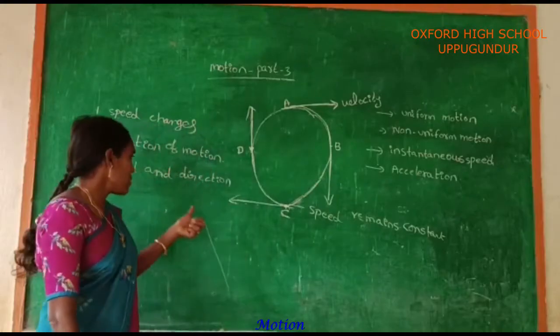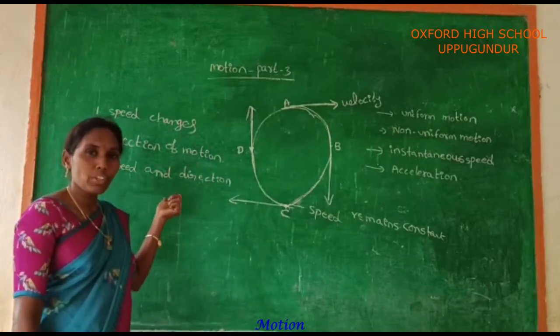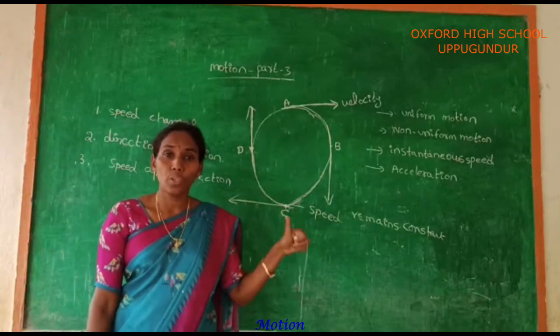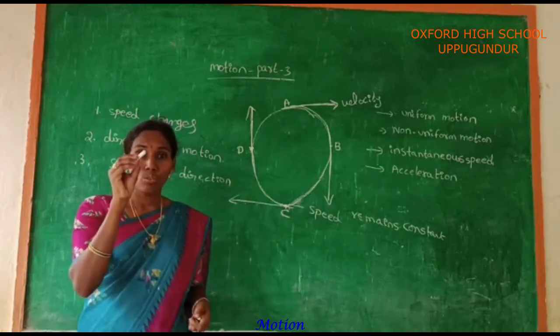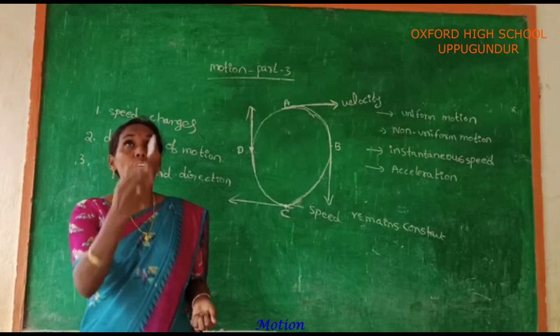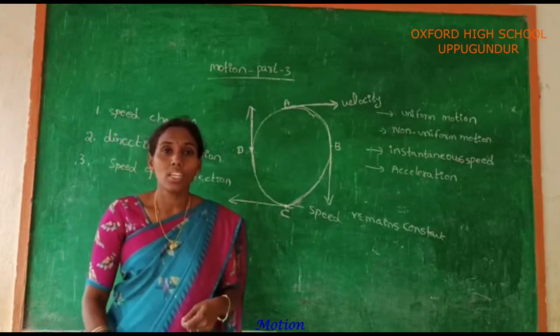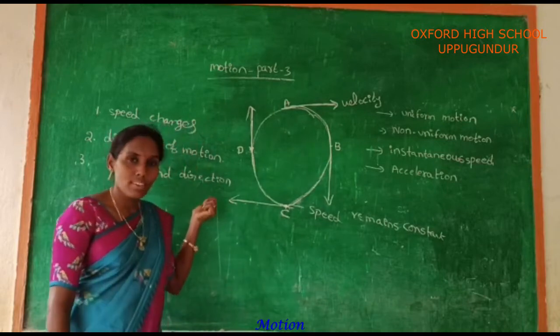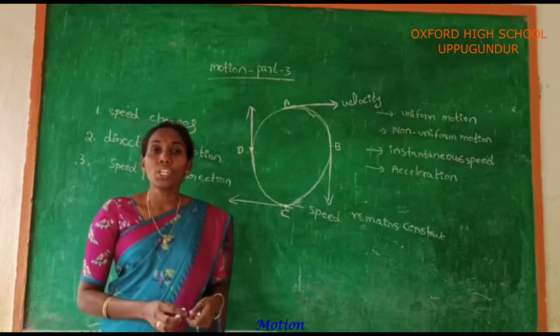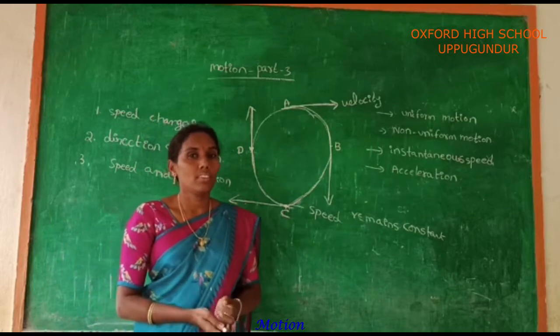See the third case, in the third case, the speed of the body and the direction of the motion of the body always change. For example, take a stone. That stone is thrown in the upward direction. That means it will be thrown into the air. In this one, the speed always changes, and the direction of the motion also always changes.